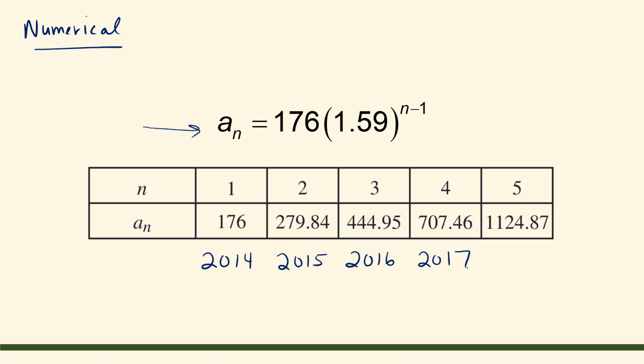A sub n is equal to 707.46 million mobile addicts. And finally, for the year 2018, we let n be 5, substituting 5 into the sequence gives us an a sub n value of 1,124.87 million mobile addicts.